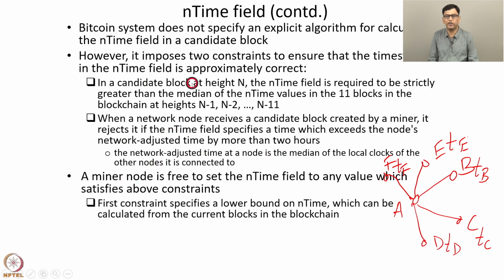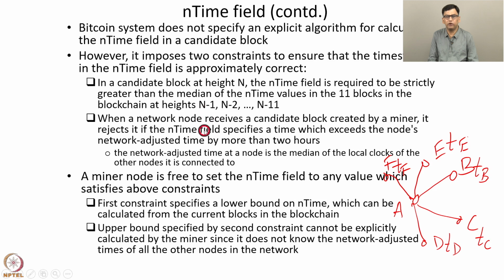So this first constraint specifies a lower bound on end time, and it can be calculated from the current blocks in the blockchain. The miner node has to just look at the previous 11 blocks in the blockchain, read their end time values and find the median. And then the miner node has to just ensure that the end time field in the current block is some value that is greater than that median value which it has just calculated.